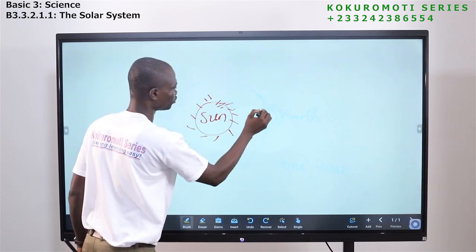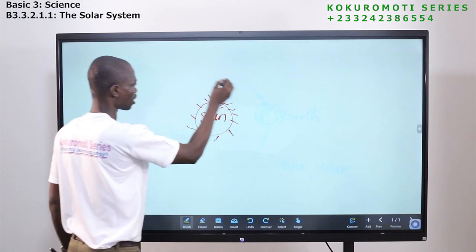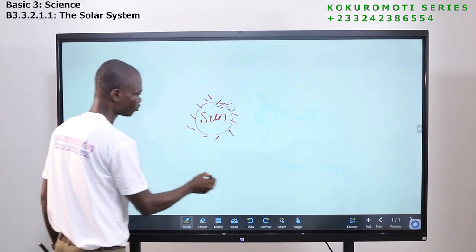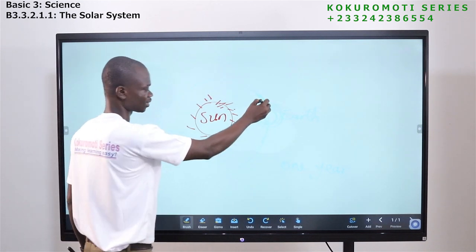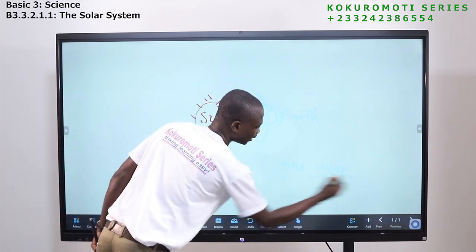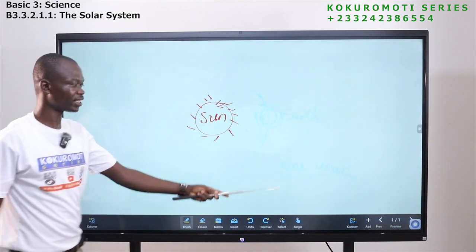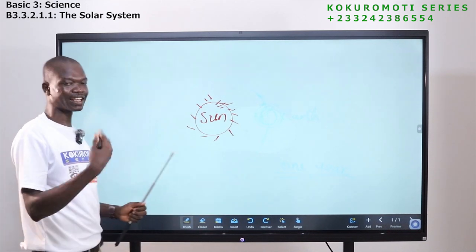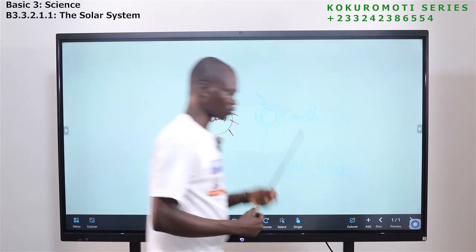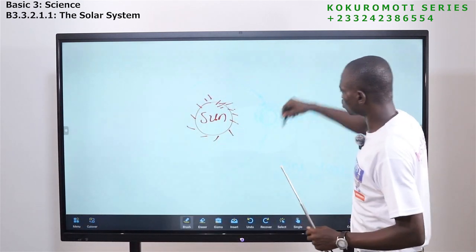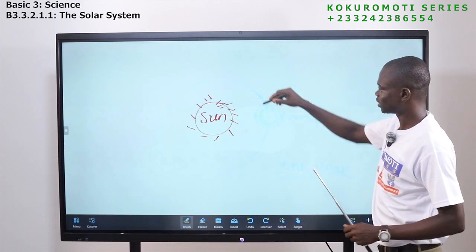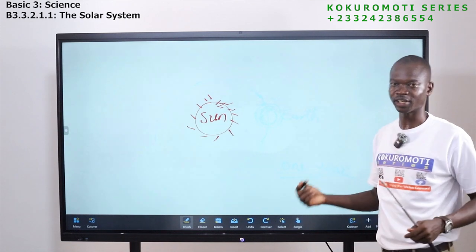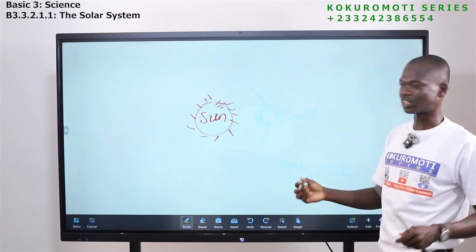If the earth starts moving from here, it will move up to this point again, and then it forms what? It takes 1 year to complete one what? Revolution. I said the earth also what? Rotates. So it takes the earth how many hours to finish one rotation?